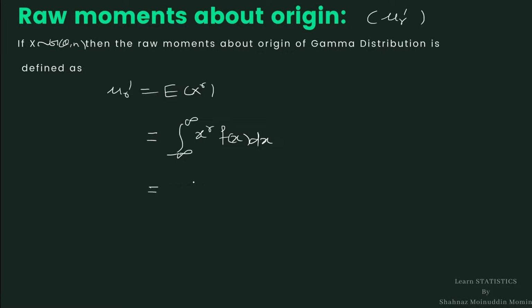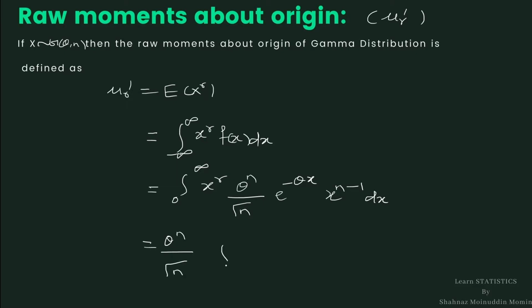As x is gamma distributed, the range of gamma distribution is 0 to infinity, x raised to r theta raised to n divided by gamma n e raised to minus theta x x raised to n minus 1 dx. We shall take the constants outside the integration, theta raised to n divided by gamma n,